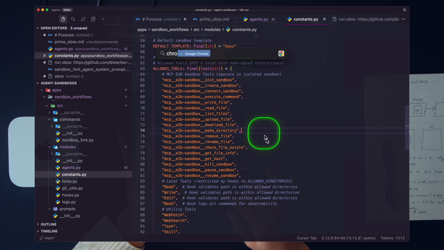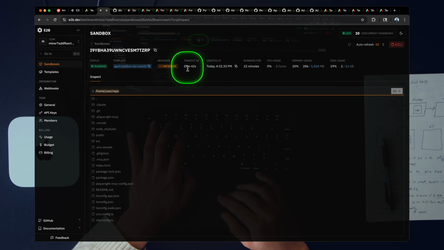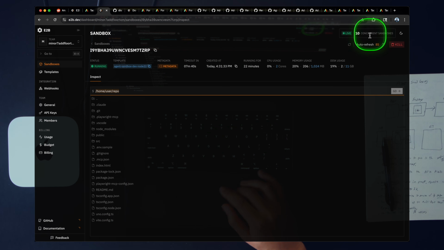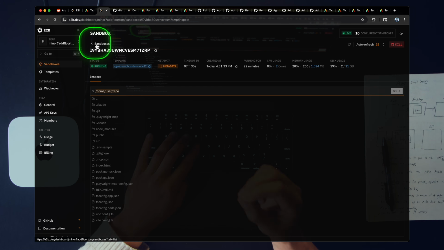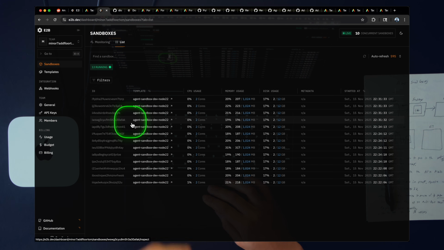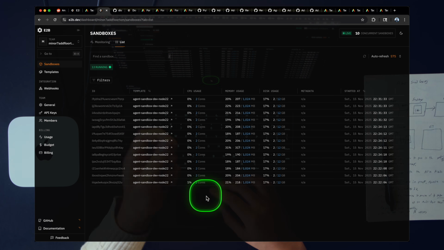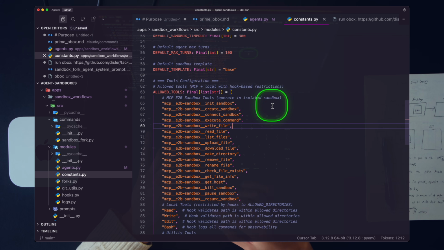And, speaking of, let's go ahead and check the timeout. A lot of our sandboxes, they have about 7 minutes left to live. Some of them have already started closing down. These sandboxes don't last forever, right? Just like your agent, they're ephemeral. They have a purpose. You spin them up, you get cloned, you do work, and then you finish, right? You delete them. This is the agent sandbox.